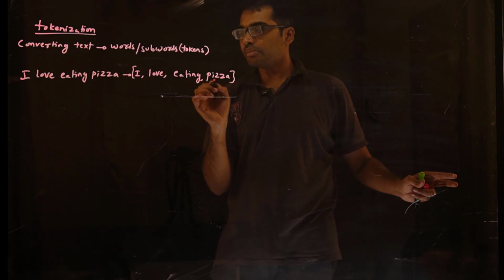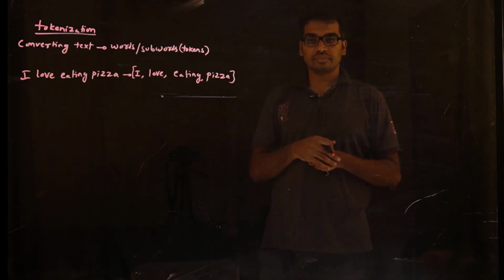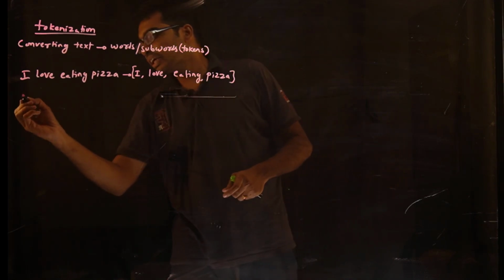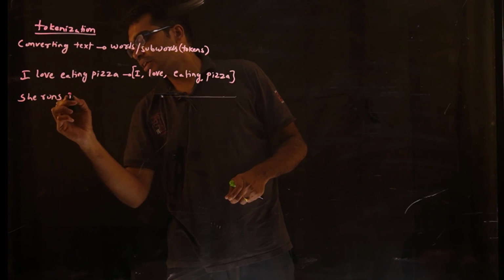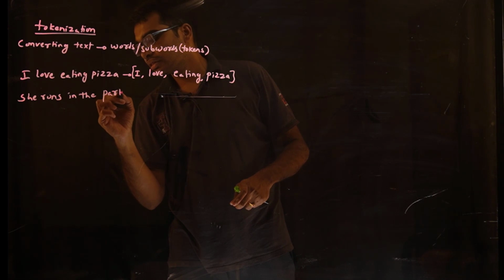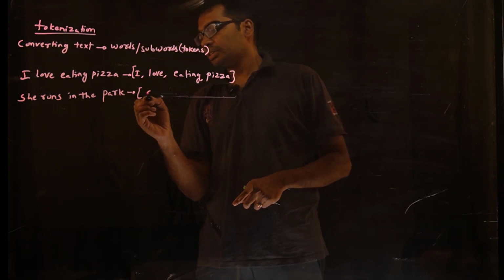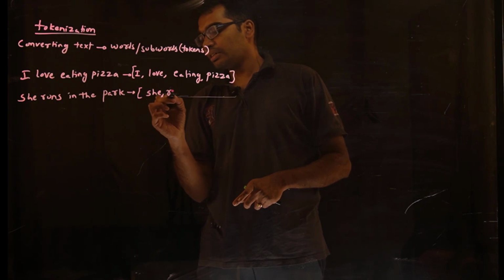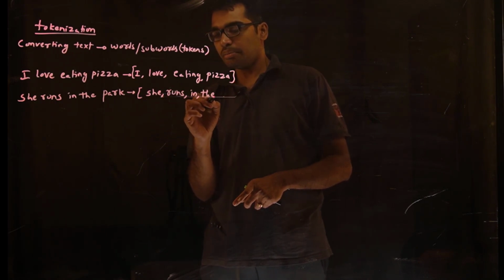So each one is converted to a token. Next sentence, if you have "She runs in the park," if I convert it, she, runs, in, the, park.